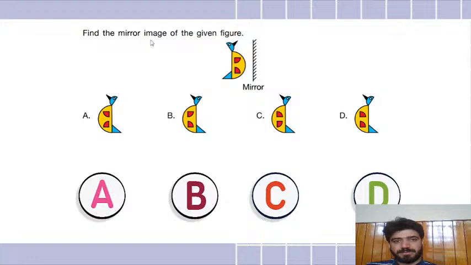Find the mirror image of the given figure. Okay, we did mirror image questions earlier also. So everything goes to the opposite side and in the opposite sense. Nothing goes upside down. Remember that. So which is the correct option?